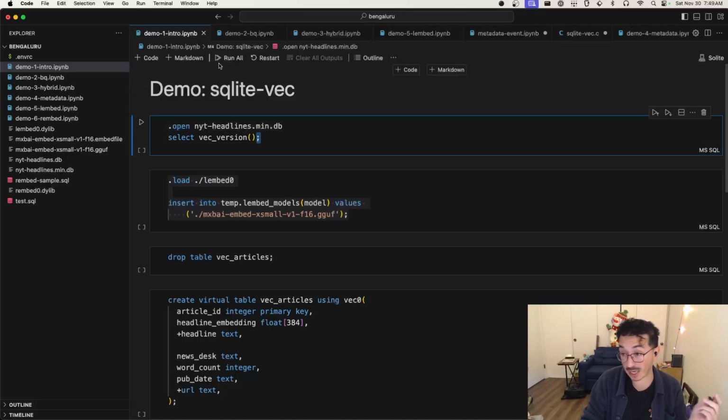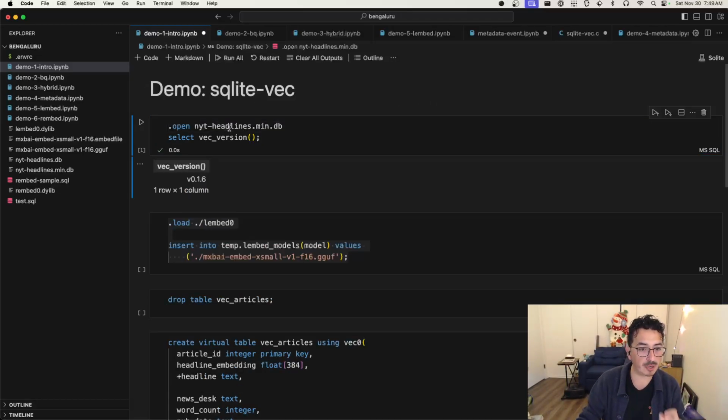I'm using the New York Times, a popular newspaper in the United States. They have a data set of all the news articles that they've had in the last 30 years that I have inside of this demo, and we'll take those headlines. It's a small, short piece of text, usually one sentence. We embed them, do vector search, KNN queries. Just an example of how sqlite-vec works. So that's what we have here. I have this little notebook that has this data set already pre-existing.